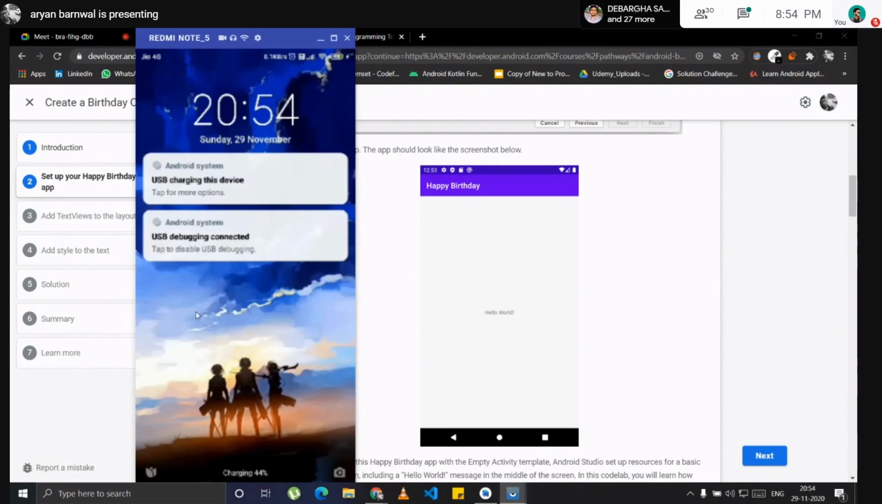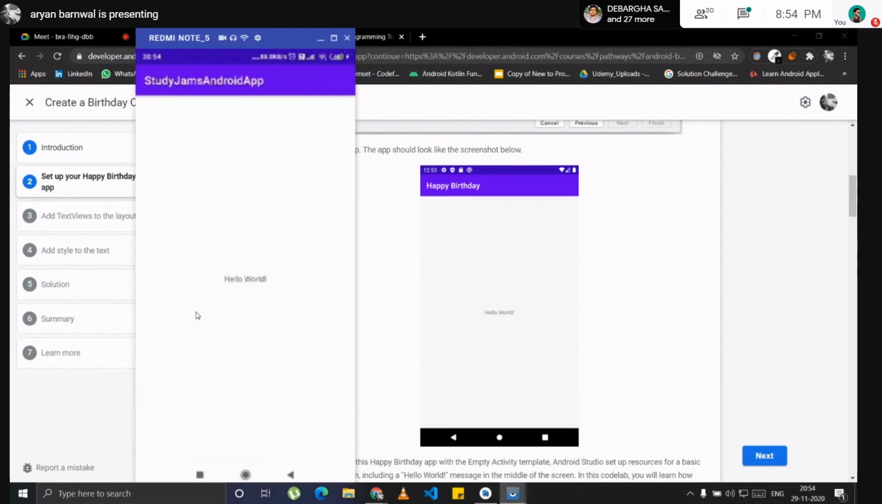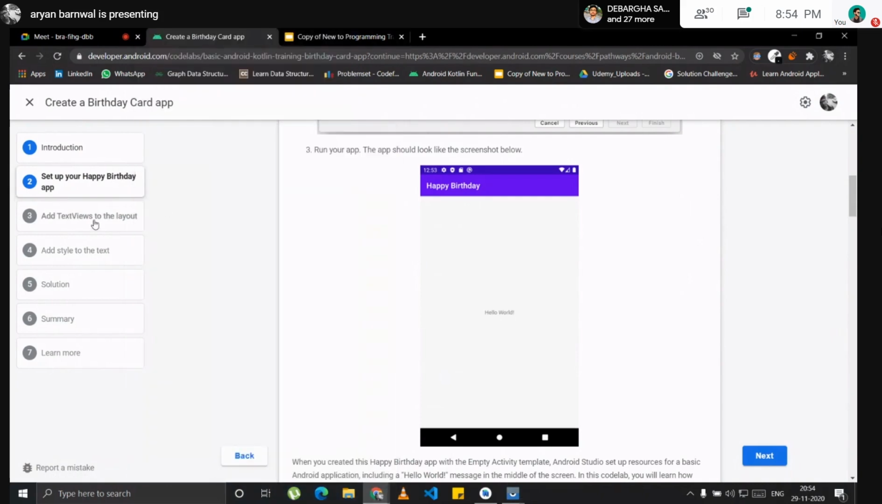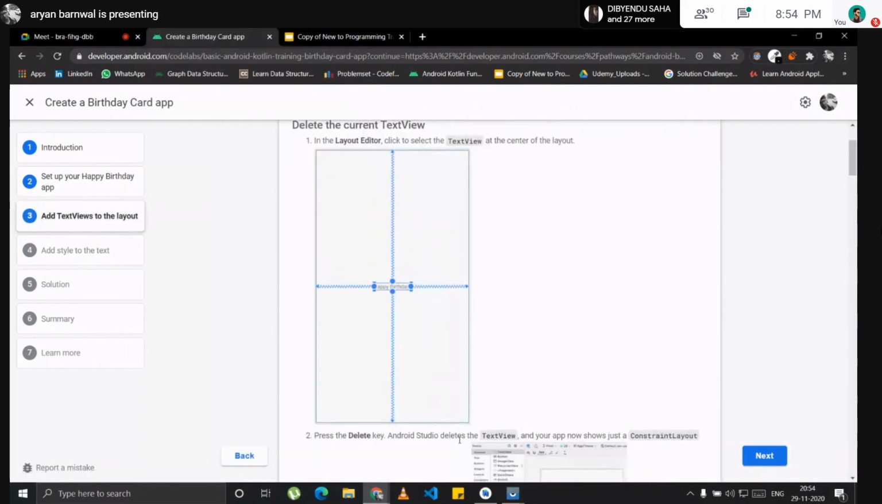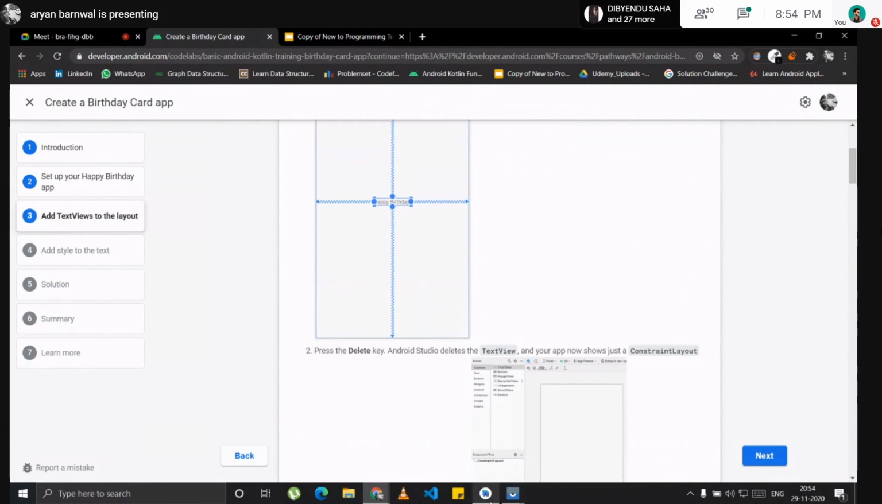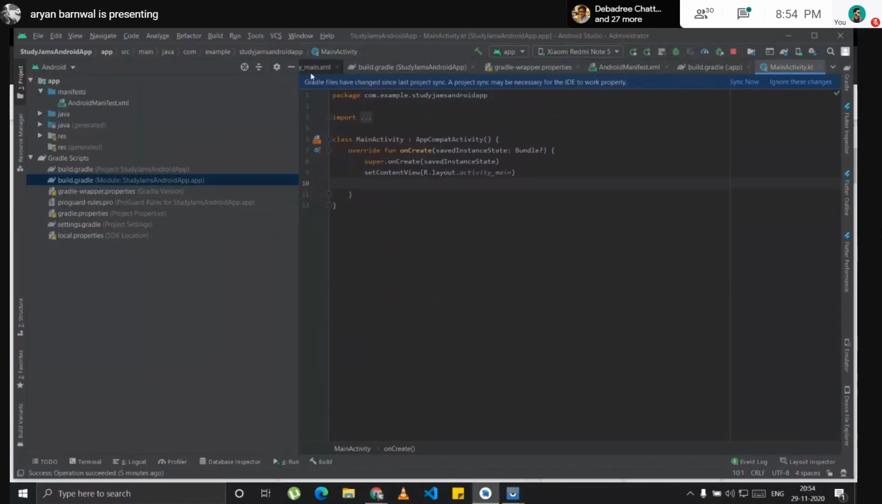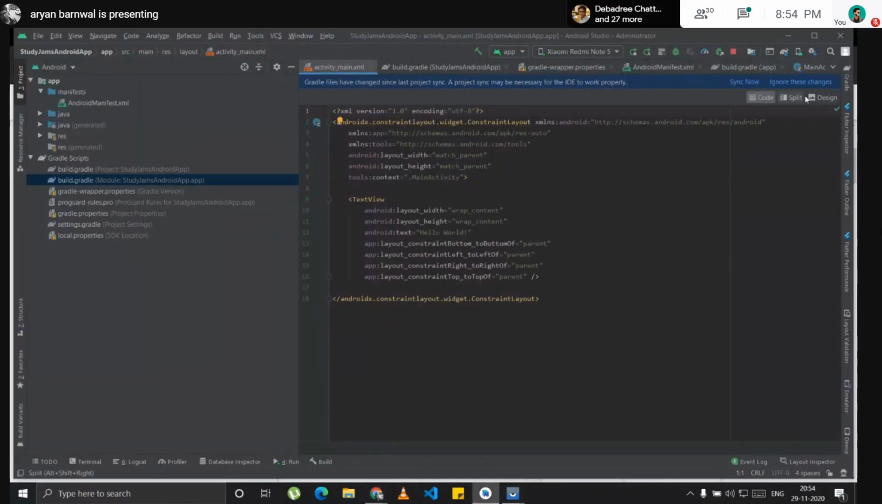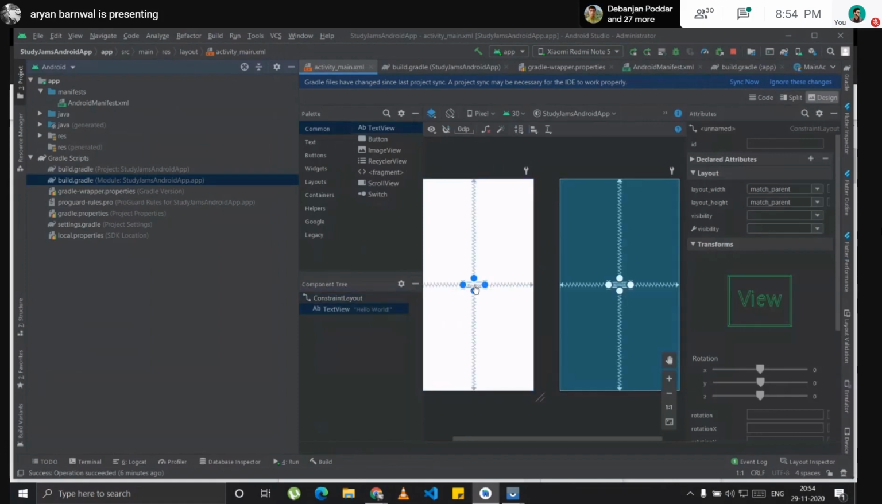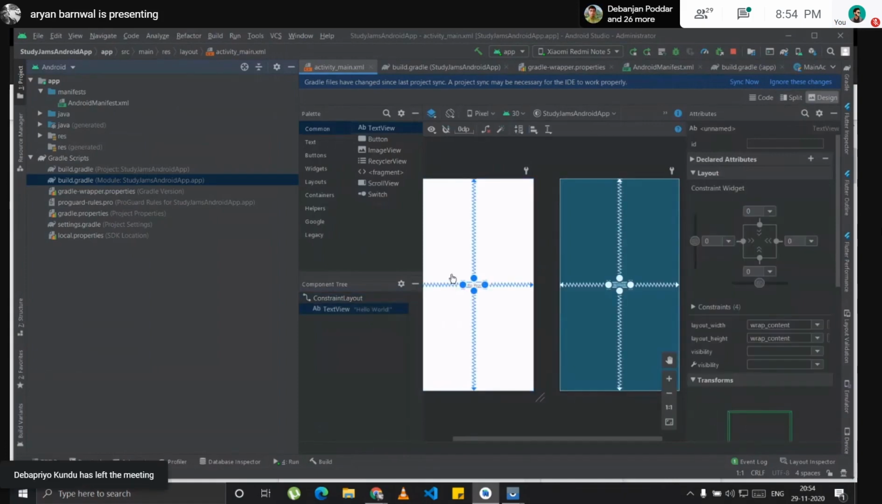Wait, I will just open my phone. Yeah, you can see that both are the same as of now. We have to add a text view here, so I will show you how to add some text views. I will go here in the activity_main.xml file, go to Design, and delete the Hello World text with the delete button.